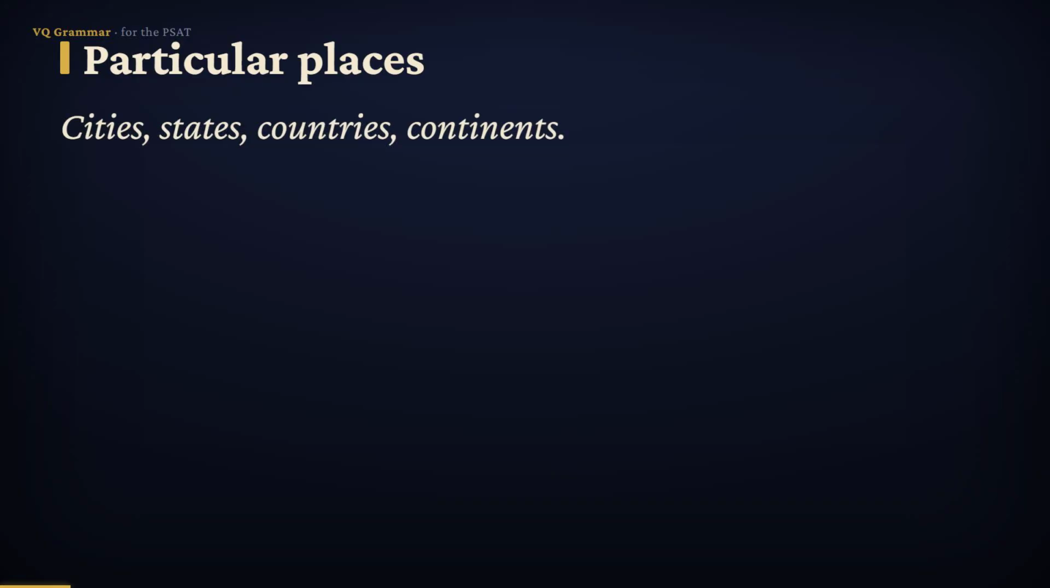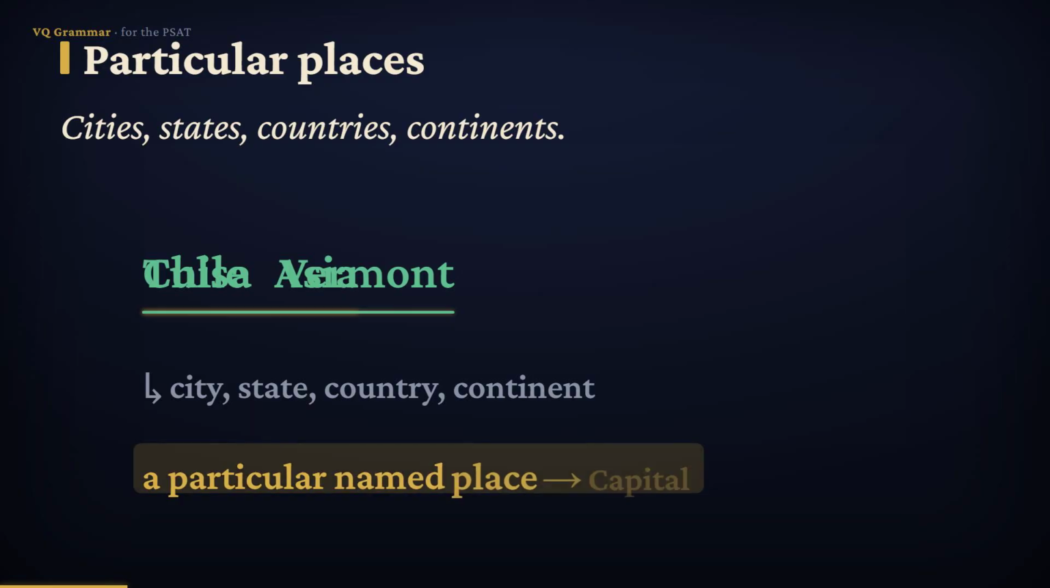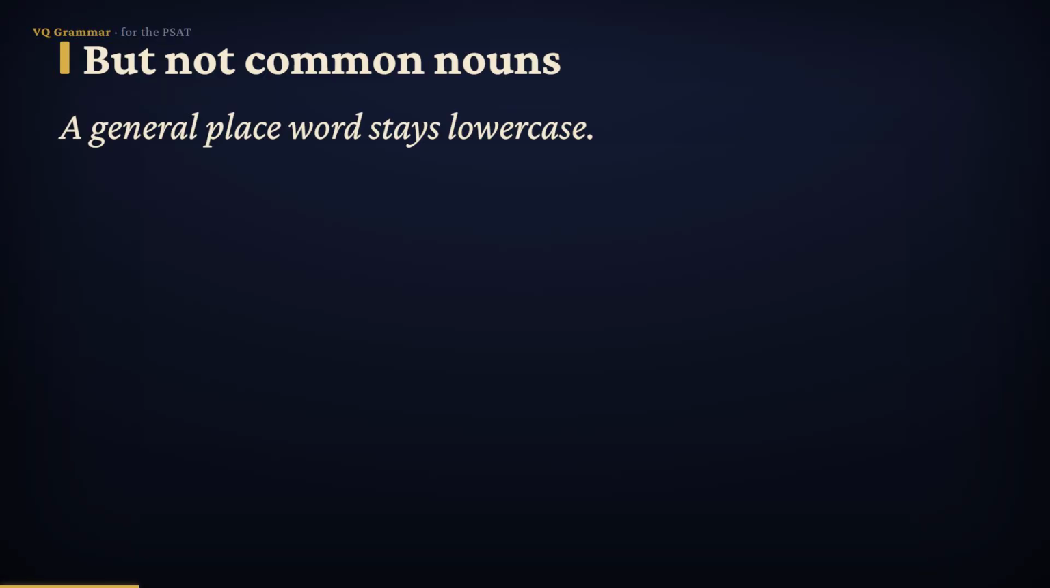Let's start with the clearest case. The name of one particular place gets a capital. That covers cities, like Tulsa, states, like Vermont, countries, like Chile, and whole continents, like Asia. Each is the name of one specific place on the map, a proper noun, so each begins with a capital letter.